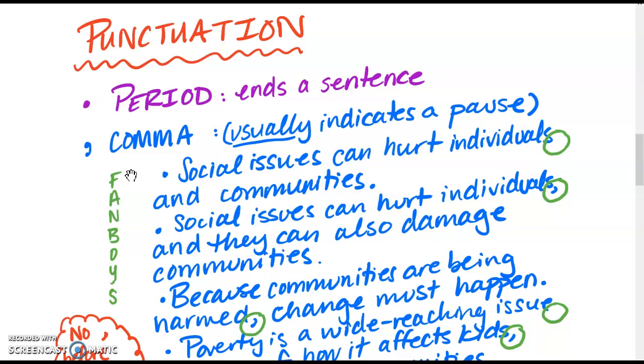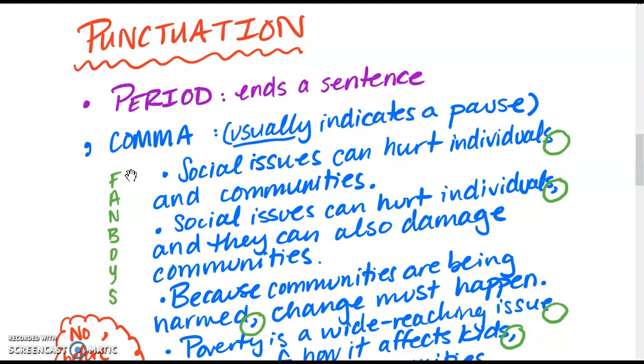So for one, let's start with the period. The period ends a sentence, okay? It has the power to end a sentence. It can't really go in the middle of a sentence, can't go at the beginning. It just ends a complete sentence. Remember, a complete sentence has to have a subject, which is a noun, and a verb.